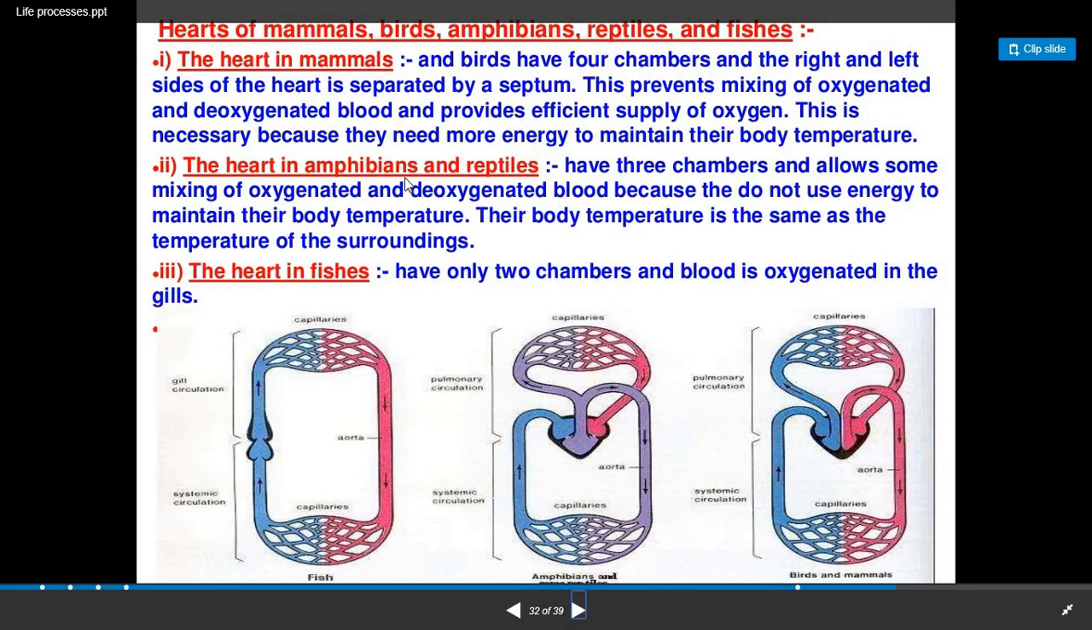Whereas amphibians and reptiles have 3 chambers and allow some mixing of oxygenated and deoxygenated blood because they do not use energy to maintain their body temperature. The body temperature is the same as the temperature of the surroundings. In fishes, they have only 2 chambers and blood is oxygenated in the gills. So students, you have to remember: fishes have a 2 chambered heart, amphibians and reptiles have 3 chambered, mammals and birds have 4 chambered. Okay.